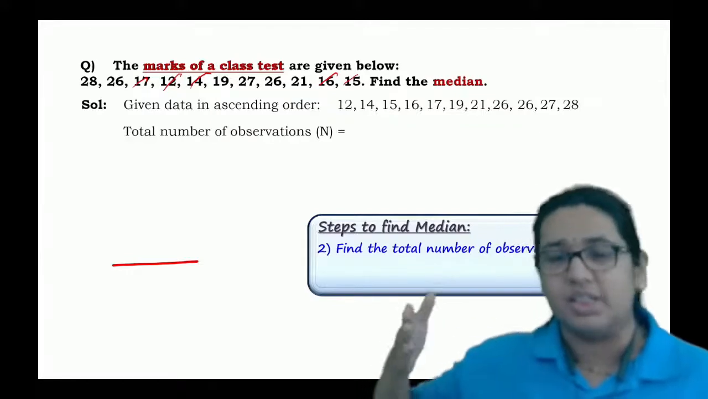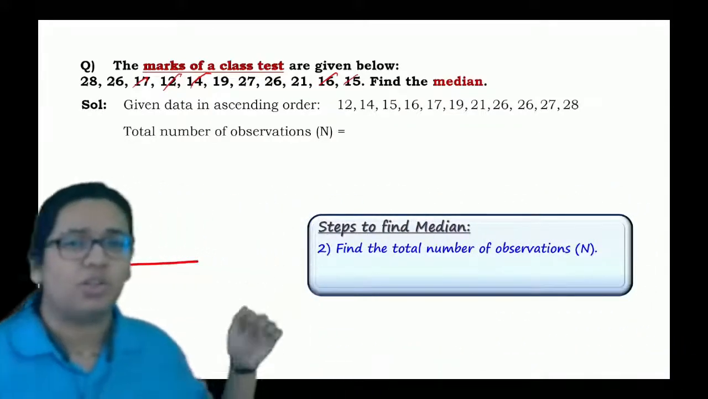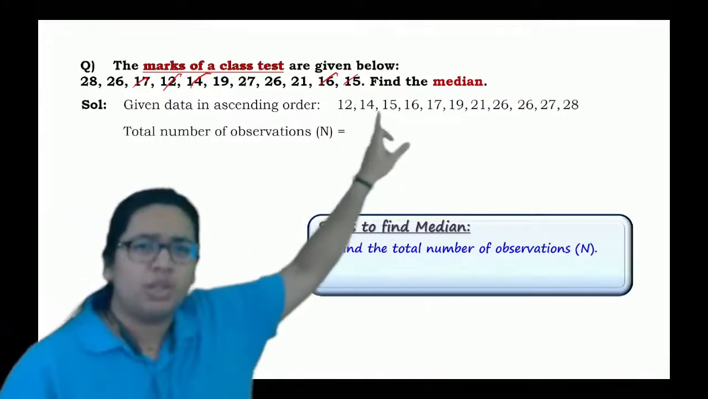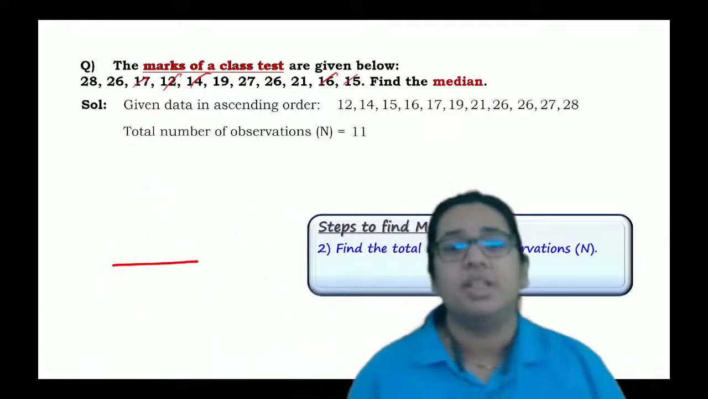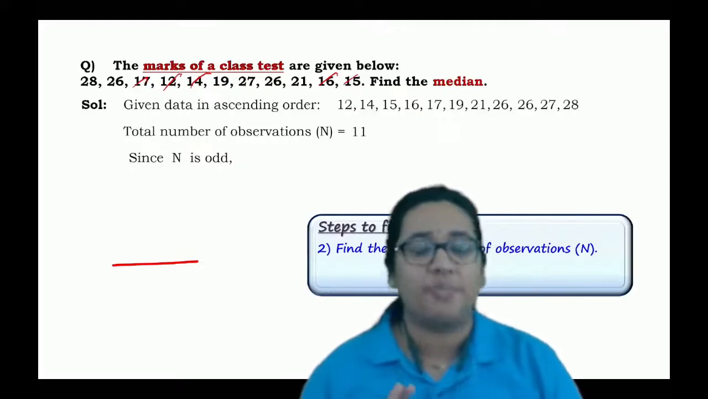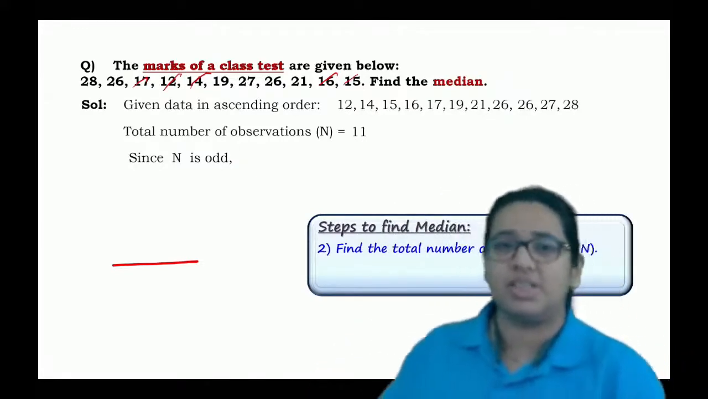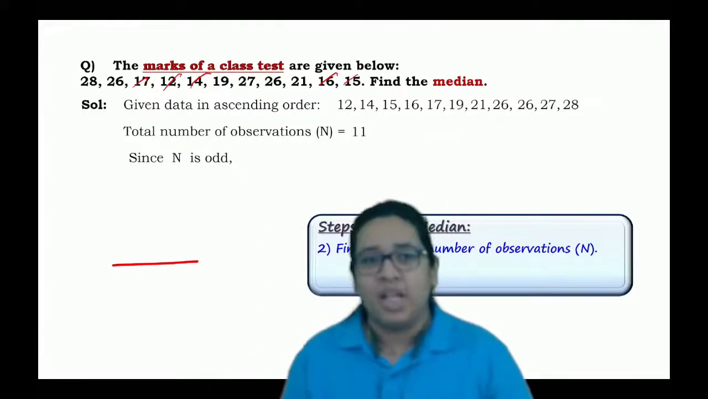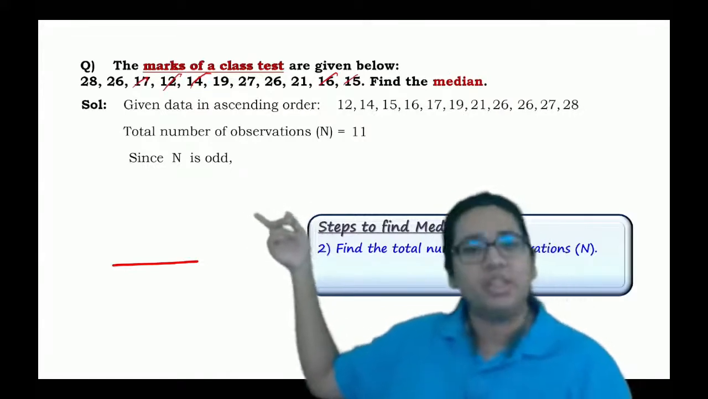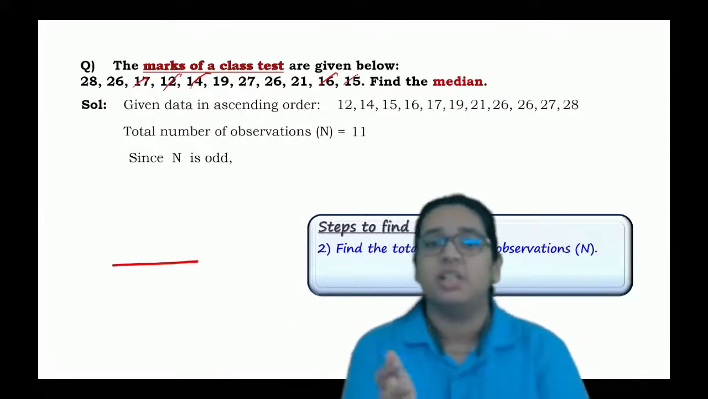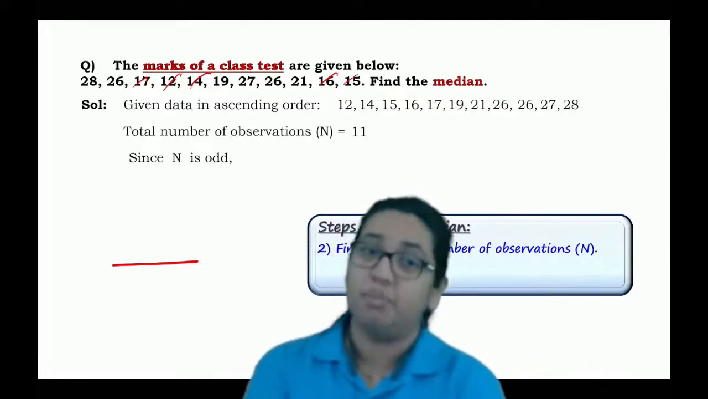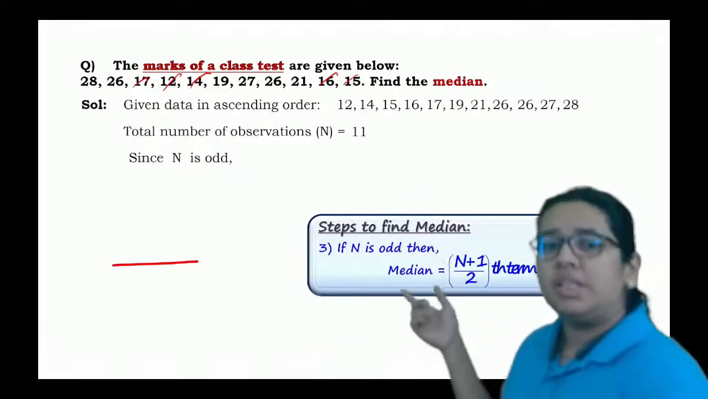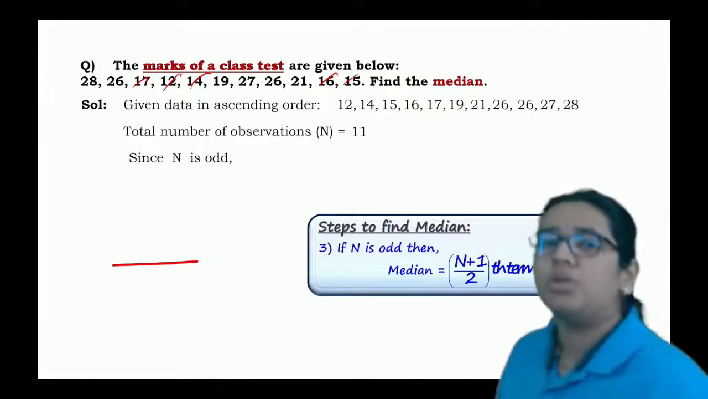After writing the data in ascending order, we just have to calculate how many terms there are. So there will be 1, 2, 3, 4, 5, 6, and so on. The total number of observations is 11. Since n is odd, definitely there is only one member at the middlemost place. The middle term will be only 1 here. So we know that if n is odd, then median is the (n plus 1) upon 2 th term.